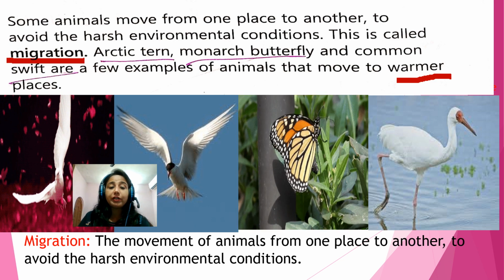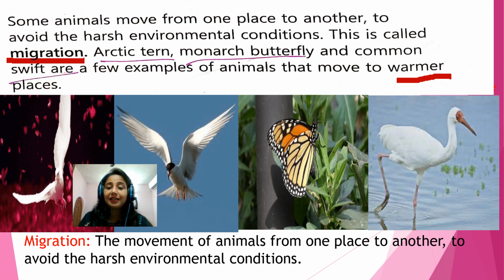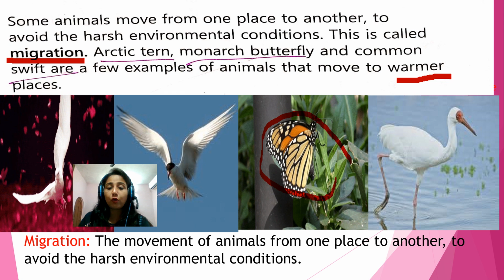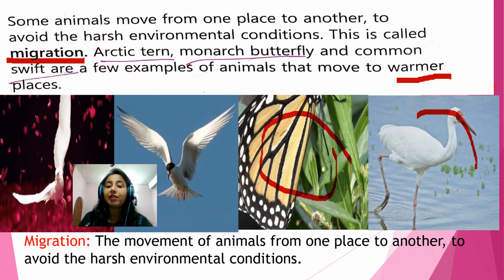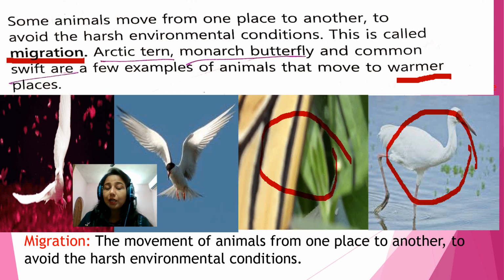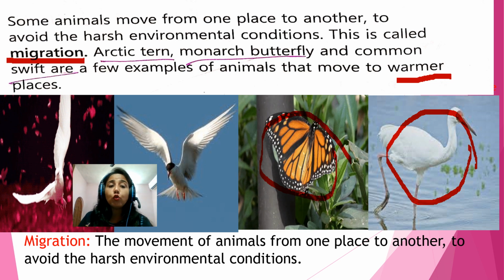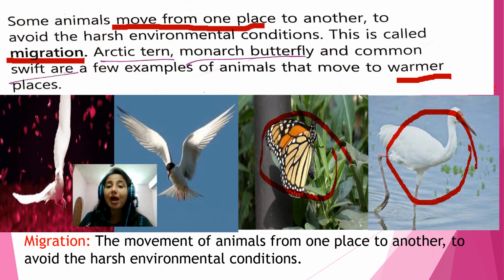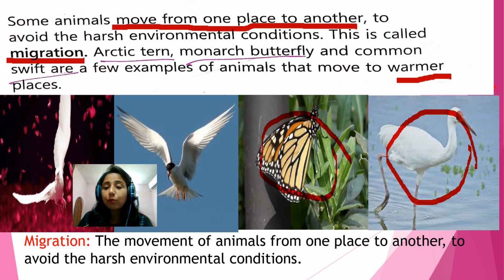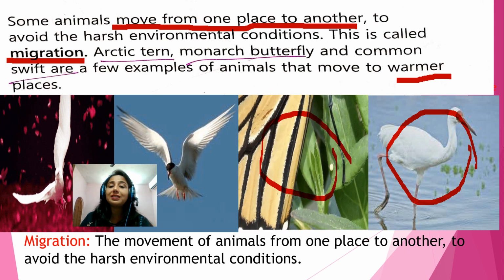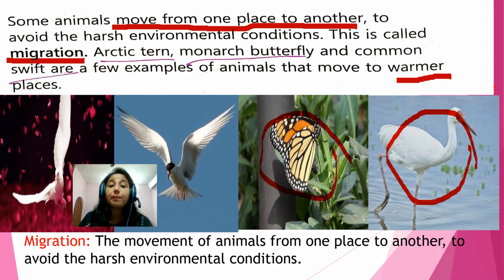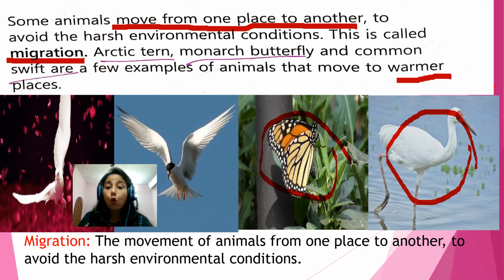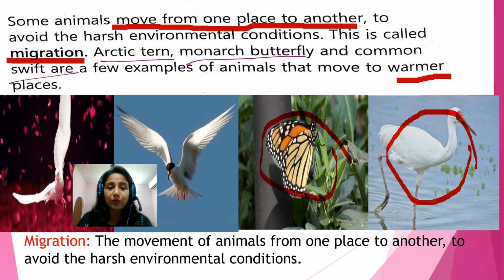Right children? Now here you can see some birds and this is a butterfly. And this is the Siberian crane. You know what they do? They move from one place to another place. And why do they move from their place? Because they cannot bear the cold of the coldest place where they live.